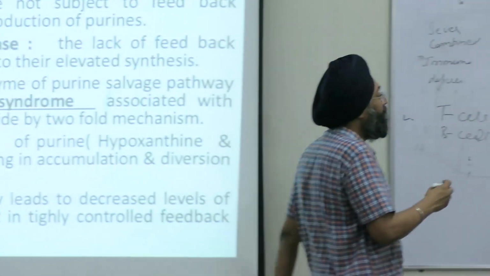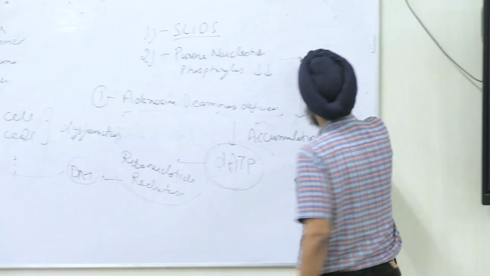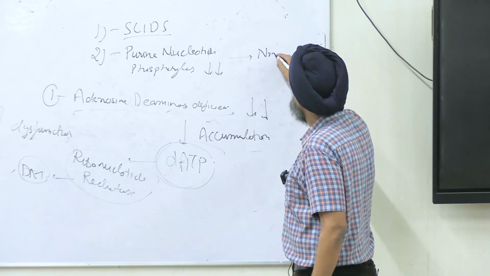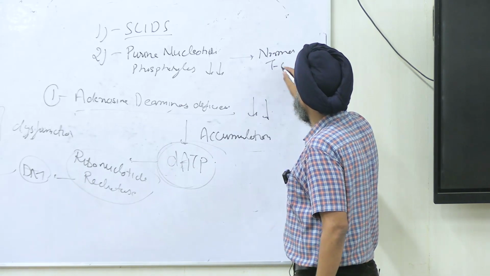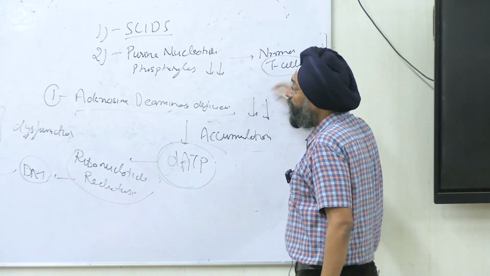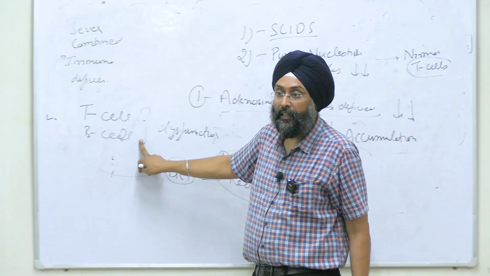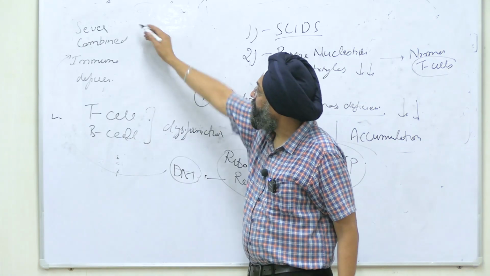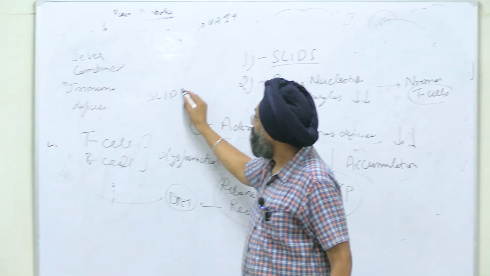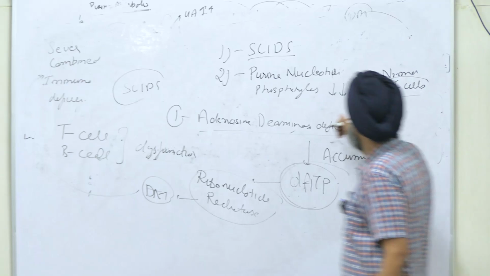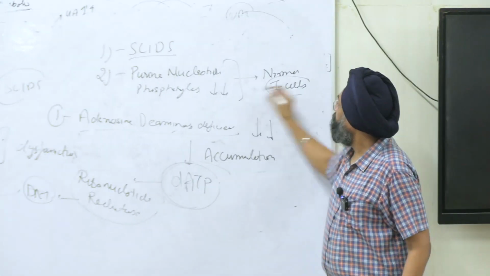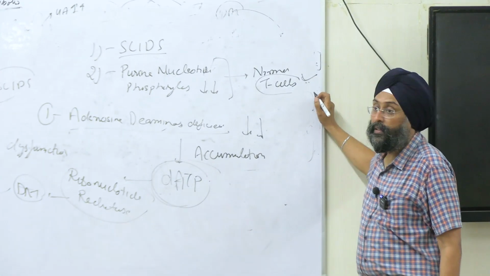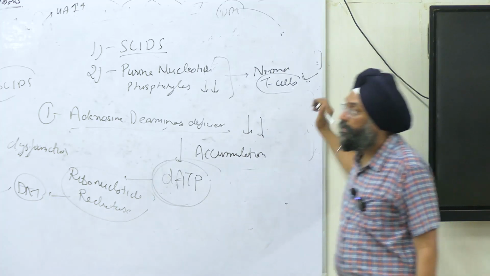normal T cells. Normal T cells are not there. In the other disorder, both T and B cells were affected. Which was that? SCID, severe combined immunodeficiency. In this second one, only T cells are affected, right?